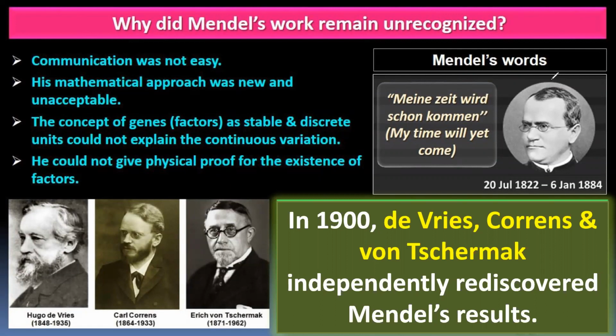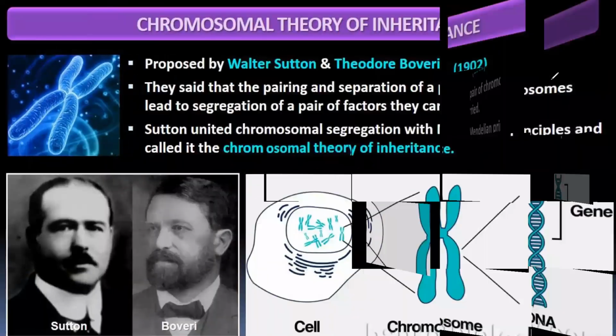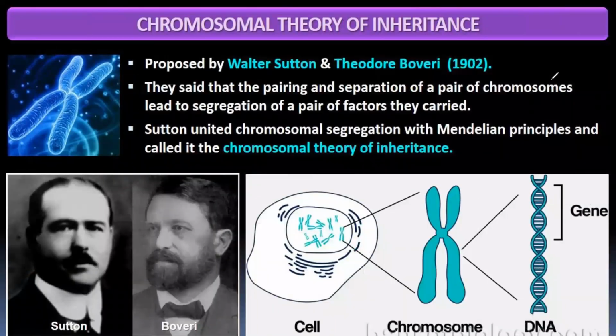Then came in 1900, De Vries, Correns and Tschermak. They worked independently and rediscovered Mendel's results. And then came the chromosomal theory of inheritance. What does the chromosomal theory of inheritance state, and who discovered it? Sutton and Boveri in 1900 proposed the chromosomal theory of inheritance. They said that the pairing and separation of a pair of chromosomes leads to segregation of the pair of factors they carry.